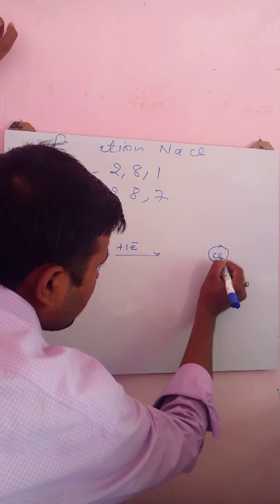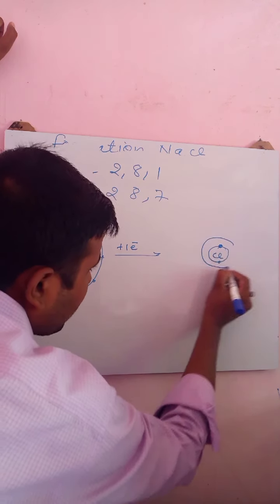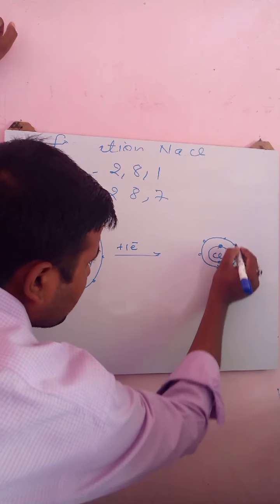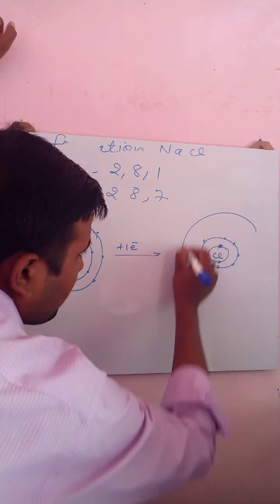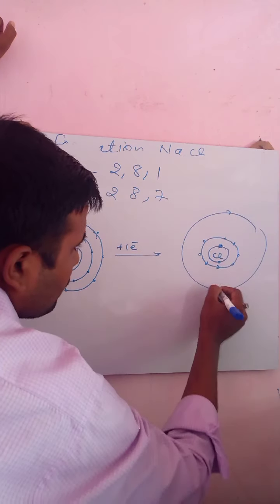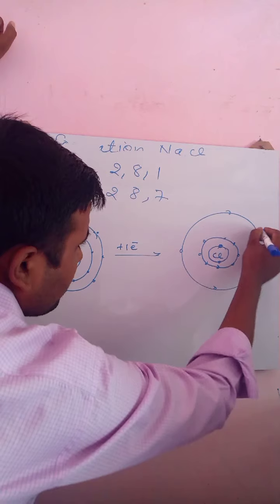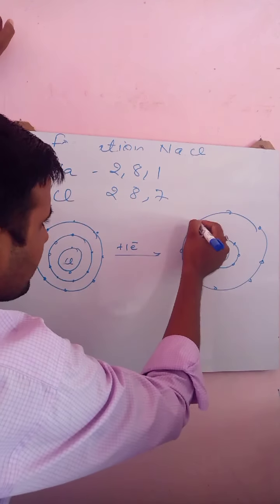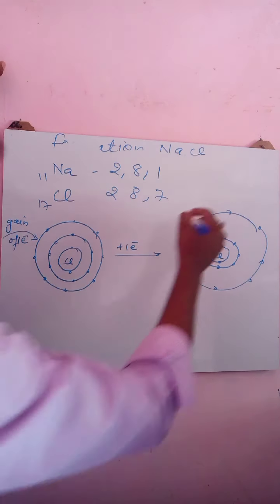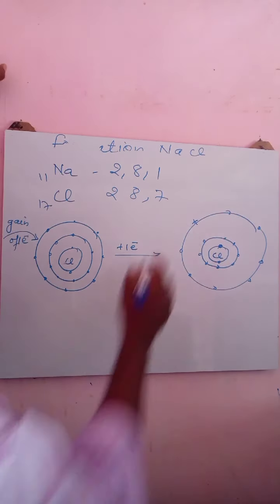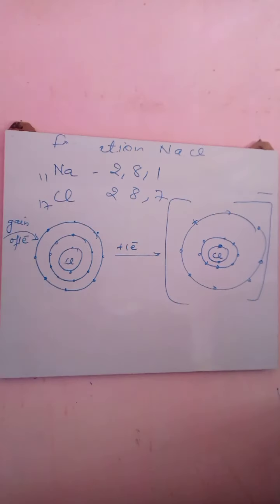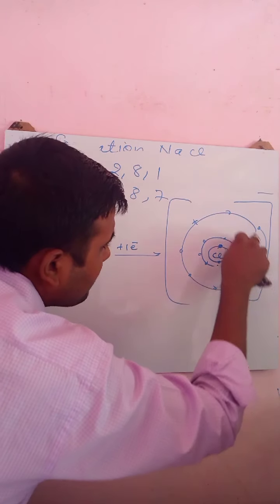So as chlorine gains the electron, plus 1 electron here we can represent, it will become Cl minus. 2 electrons, K shell, 1, 2, 3, 4, 5, 6, 7, 8, 1, 2, 3, 4, 5, 6, 7, 8. Right? This electron is from the sodium atom. Overall, a negative charge will come over the chlorine. Now here, the diagram is a little bit not up to the mark.